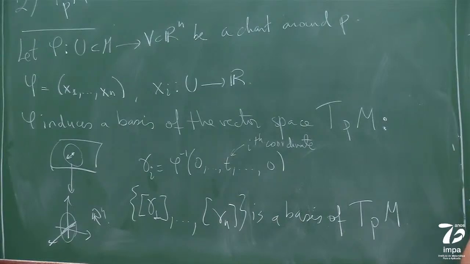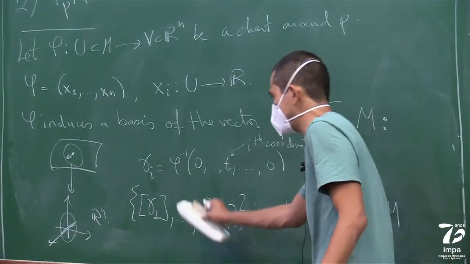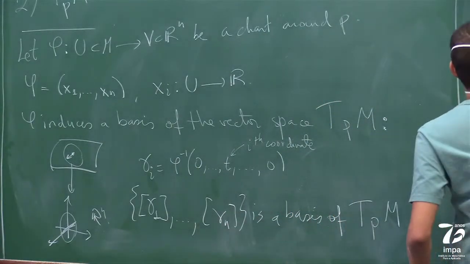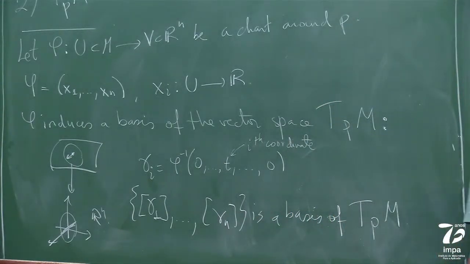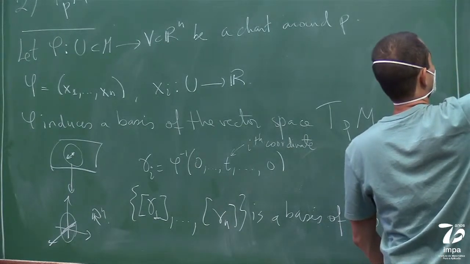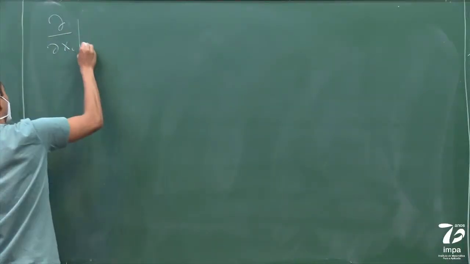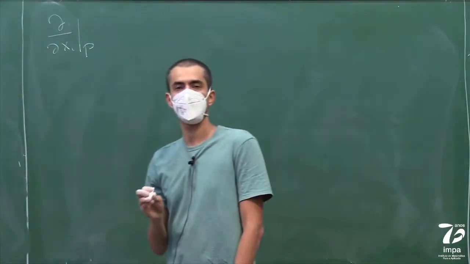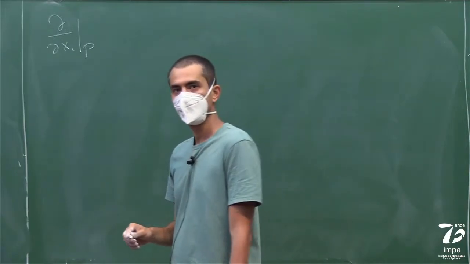But if you like derivations more, it's maybe simpler to see this is a basis using derivations. These have nice names, and they're called d/dxi. You can define d/dxi at the point P, and this is a derivation that does the following.